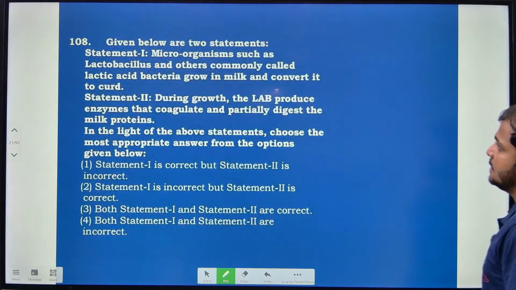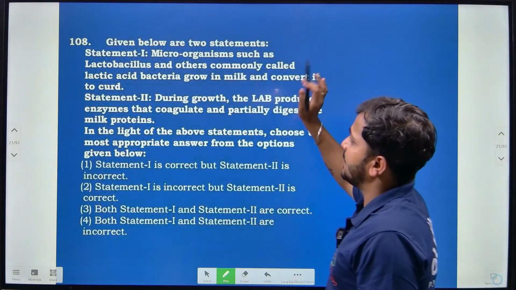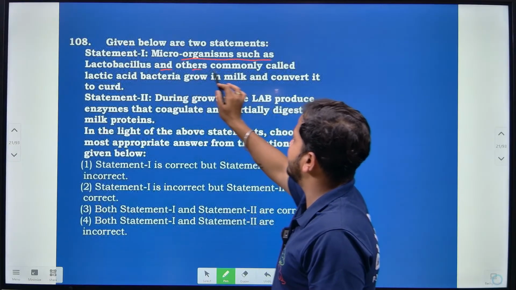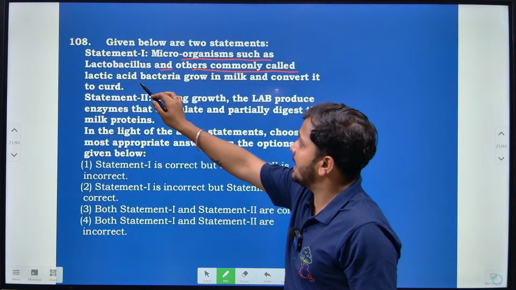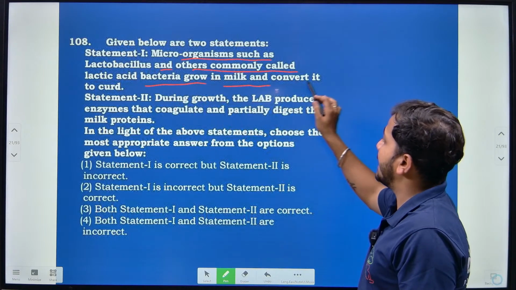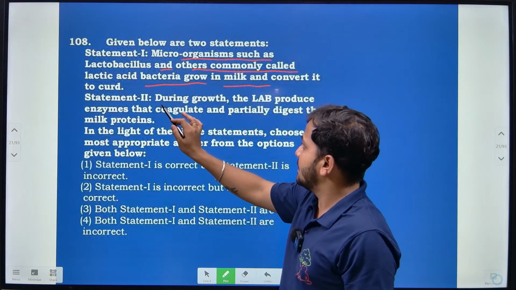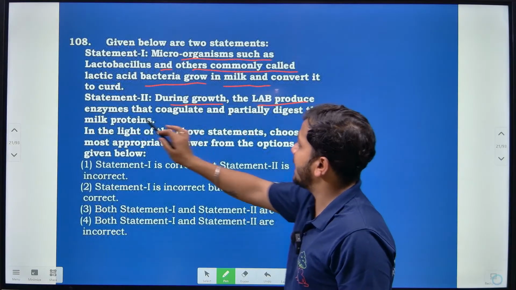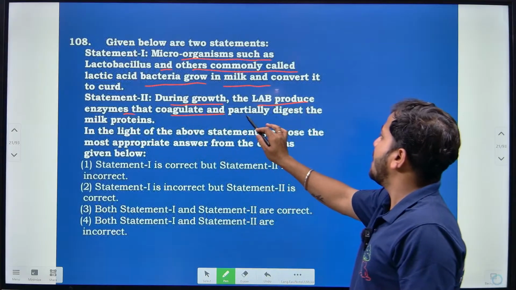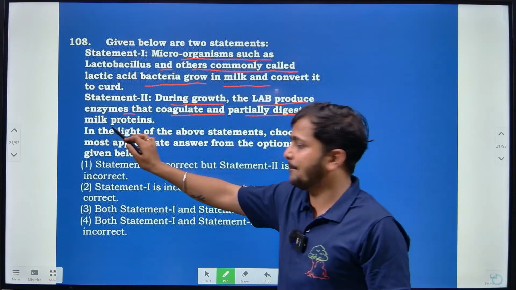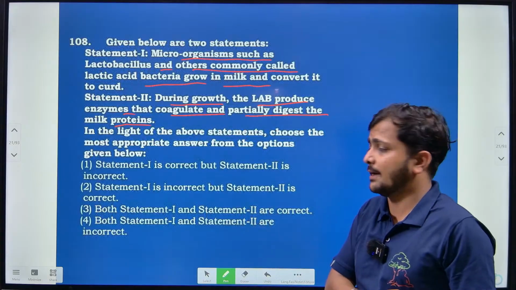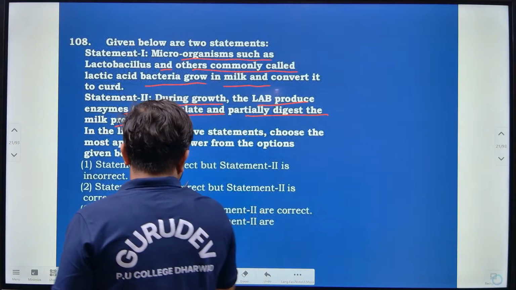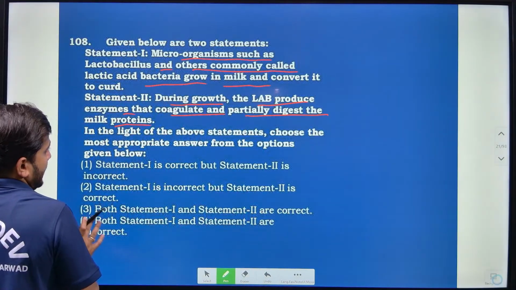Then given below are two statements. Statement 1: microorganisms such as Lactobacillus and others, commonly called lactic acid bacteria, grow in milk and convert it into curd, right? Then during growth the LAB produce enzymes that coagulate and partially digest the milk protein, right? Then here, statement 1 is correct, but statement 2 is incorrect, right?